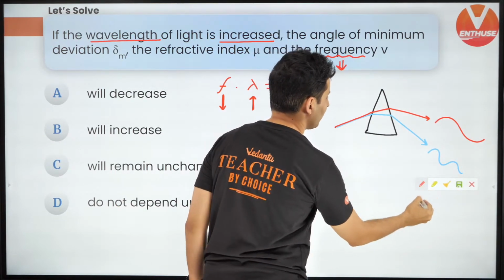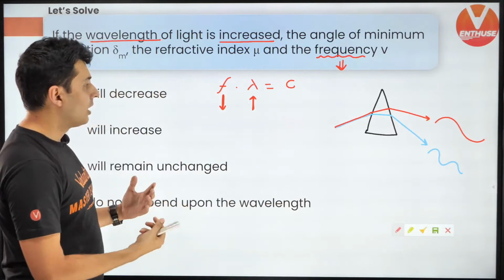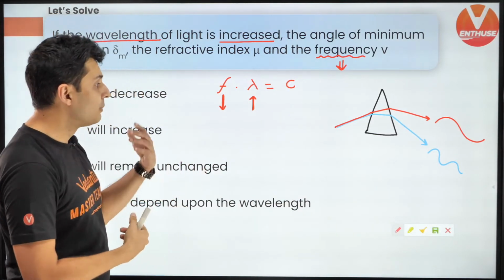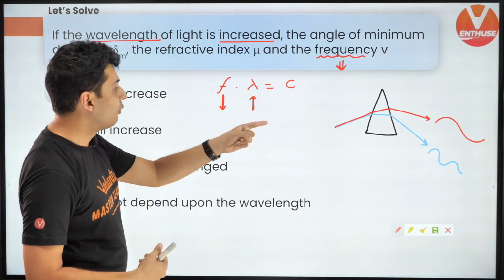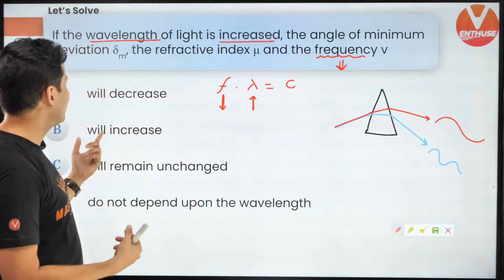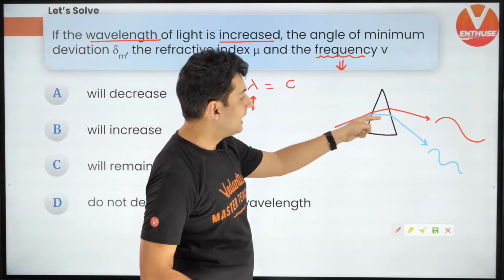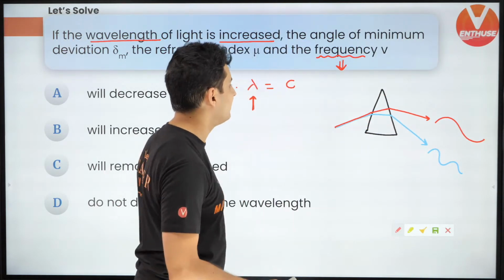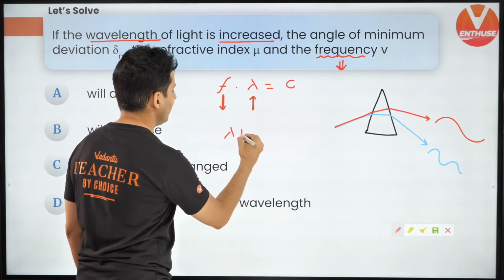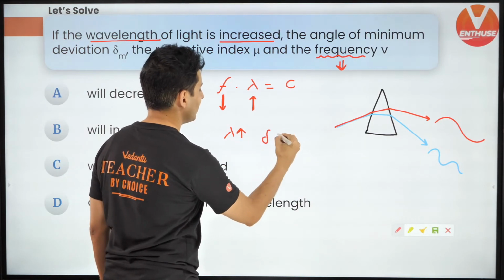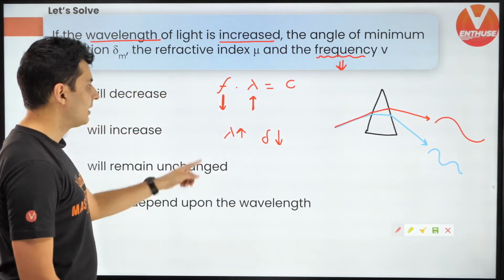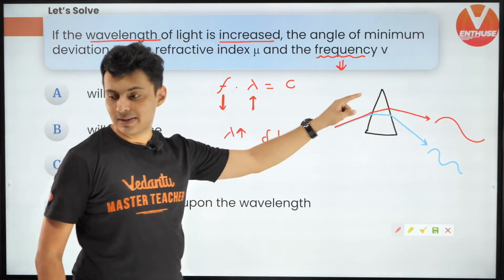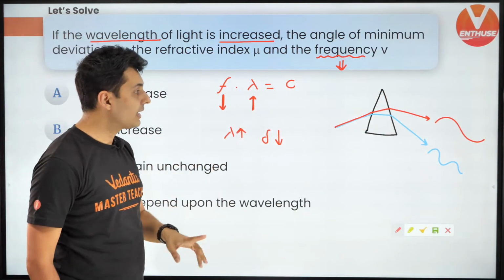So think about it. Deviation wise, who has more deviation? The one which has more wavelength or the one which has less wavelength? Red has more wavelength, so it also has less deviation. So if lambda is more, delta is less. I hope you see that. Red has more wavelength, the deviation is less. I hope you see that.